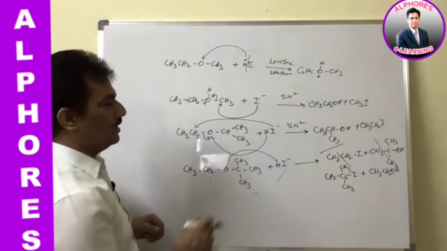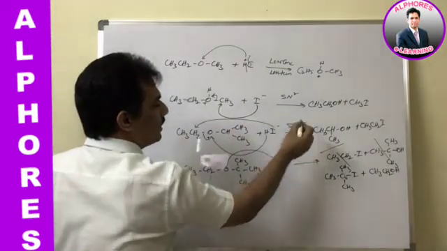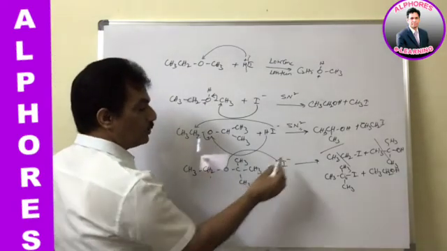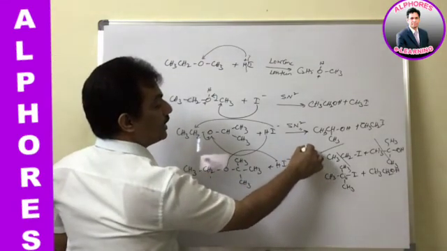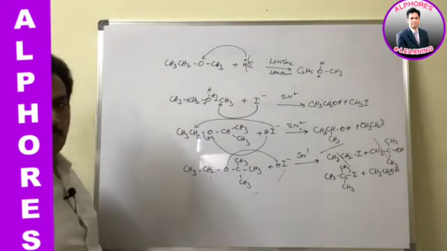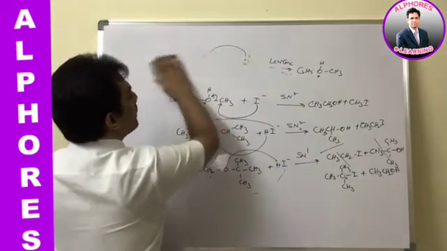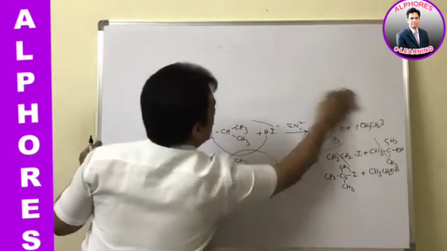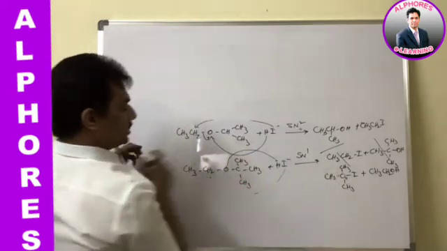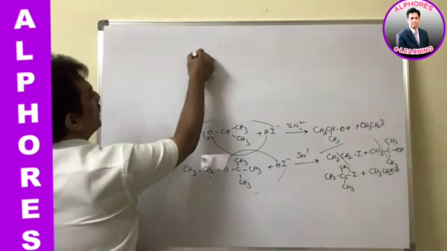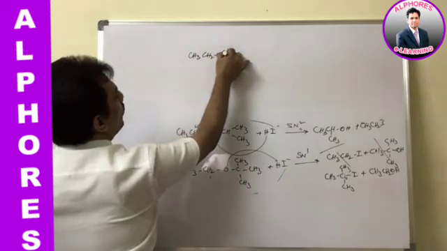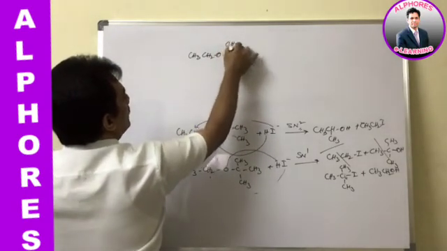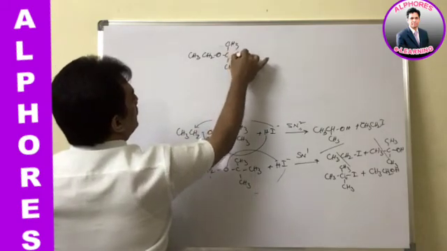Just you remember, in these two cases it is taking place through SN2 mechanism, is it not? But when it is tertiary alkyl group involved, it is going for SN1 mechanism. And now in SN1 mechanism, if it is following SN1 mechanism, why it is preferably going for attacking on this? Just you observe, CH3CH2OC with CH3, CH3 and CH3.